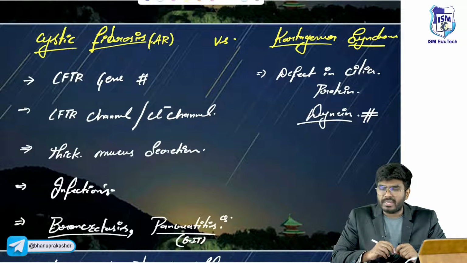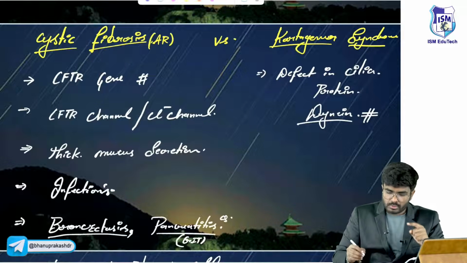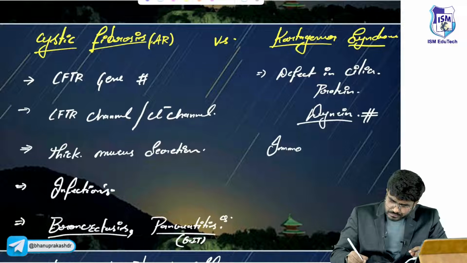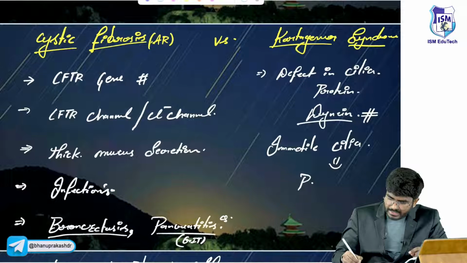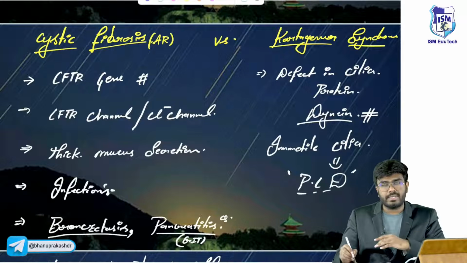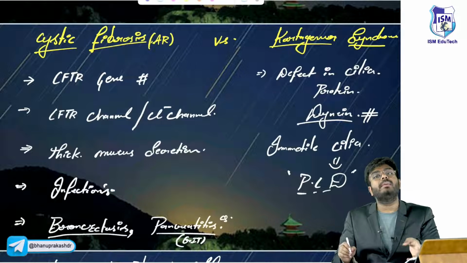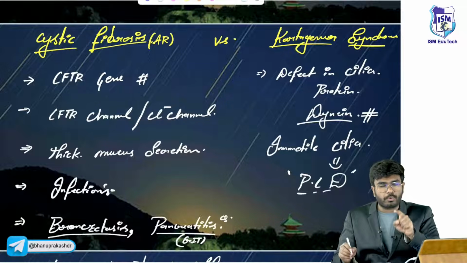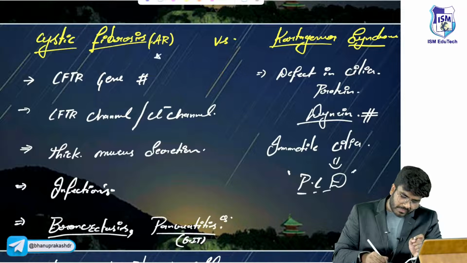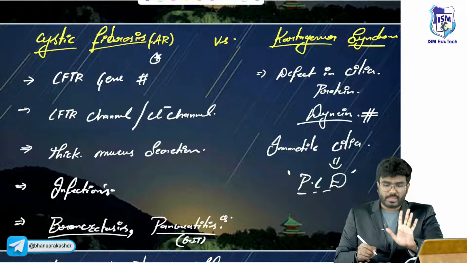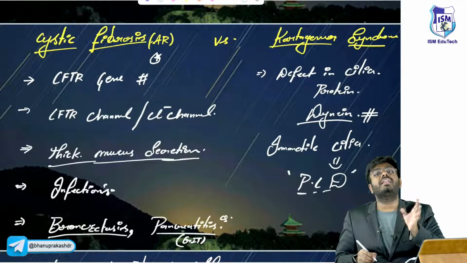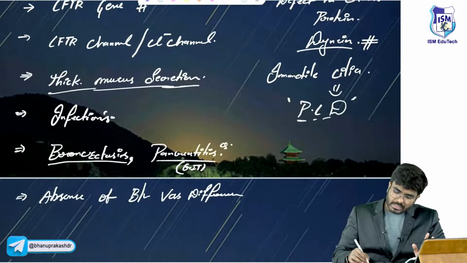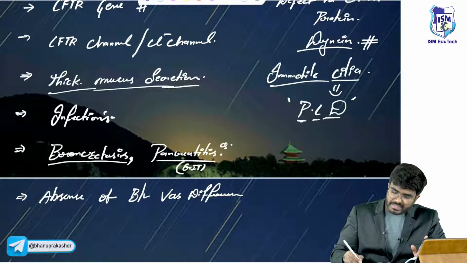So what happens? Cilia will not beat. The cilia are not going to move. So immotile cilia. So can I call this primary ciliary dyskinesia? Yes, true. It's an example of primary ciliary dyskinesia, which means there is some intrinsic ciliary problem. There is a problem in the cilia. But in cystic fibrosis there is no problem with the cilia. Cilia are okay, but the secretions are thick. Those thick secretions cannot be cleared by the cilia, but the cilia are normal. Here the problem is primary ciliary dyskinesia.